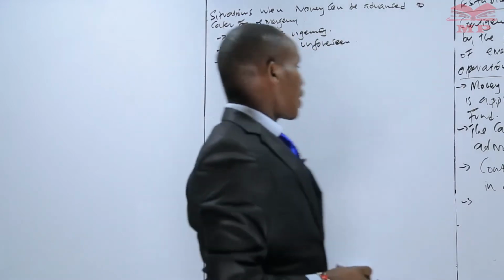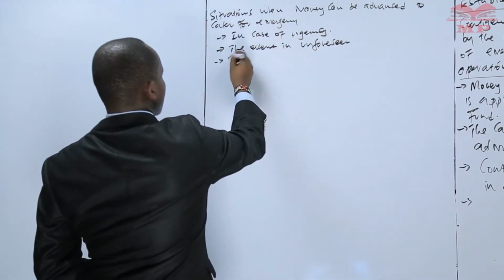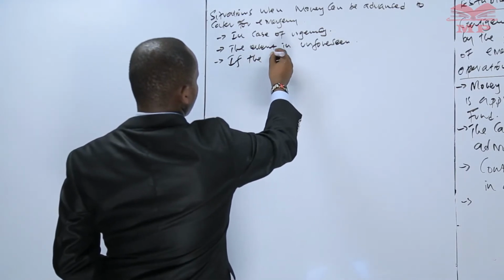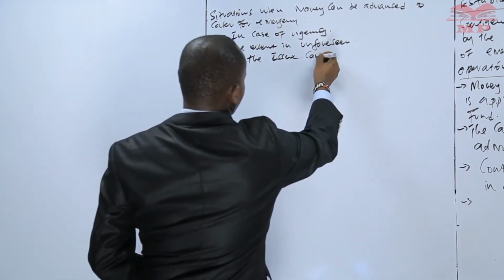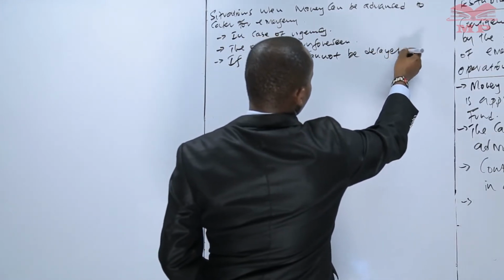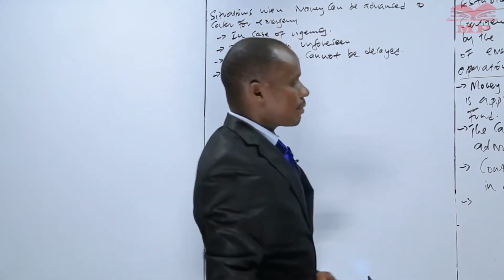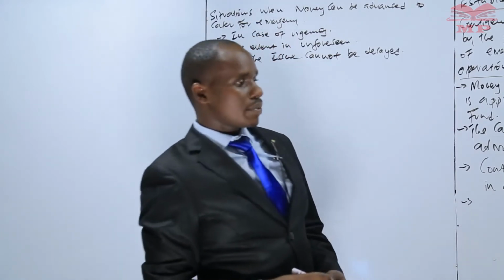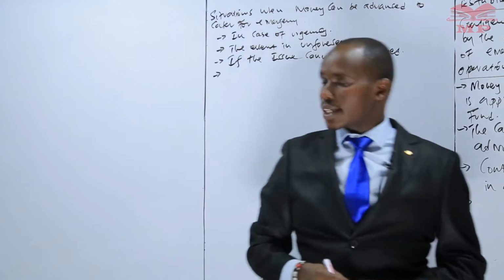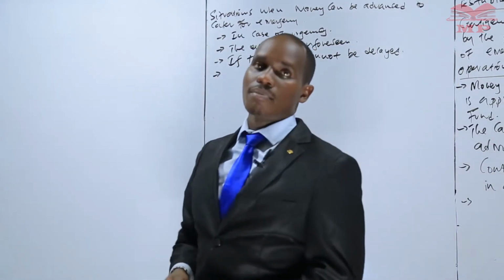The other thing is if the matter cannot be delayed. You find that if you delay that particular issue, then you can find yourself in problems, and therefore if that is the case, we need to advance that particular amount.